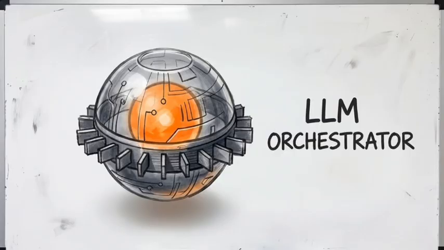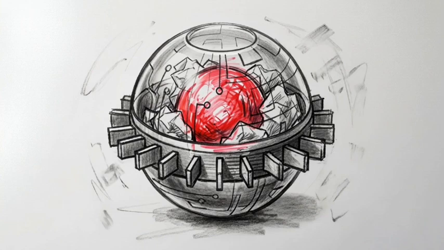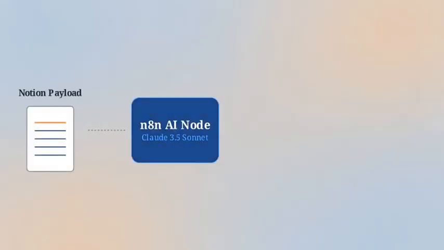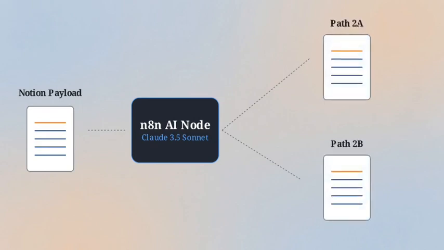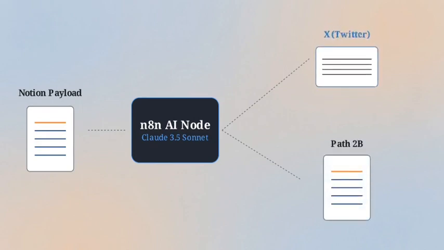This architecture utilizes a specific AI component for processing, the Claude 3.5 Sonnet API agent node. A common mistake is using large language models as a crutch to solve poor foundational logic or disorganized data. In this system, the AI serves a strictly defined role. It acts as a stateless, deterministic peer, executing specific data transformations based on rigorous prompts. The raw idea enters the AI agent node and immediately bifurcates into 2 distinct formatting paths.